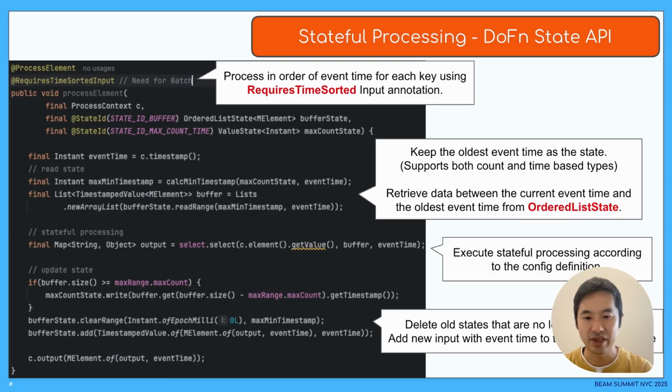Ordered list state enables data retrieval by specifying a time range. Here, we specify the oldest past time inferred from the processing content and the current event time. We use this past data to execute stateful processing. After that, we delete all data that is no longer needed from the ordered list state and add new data.